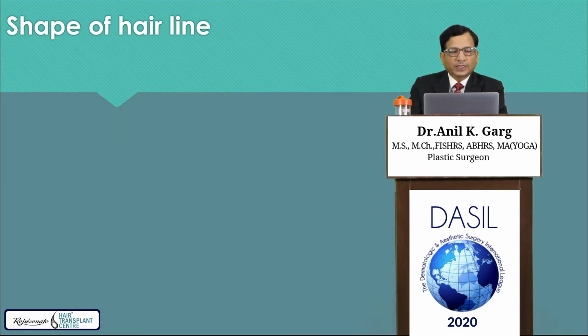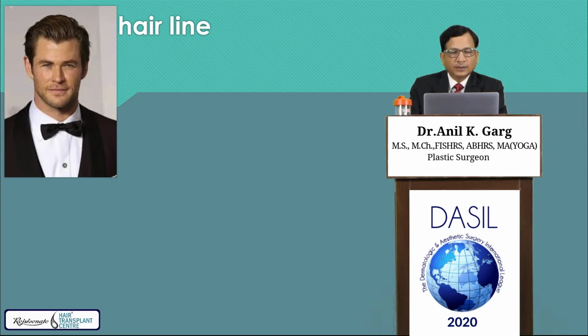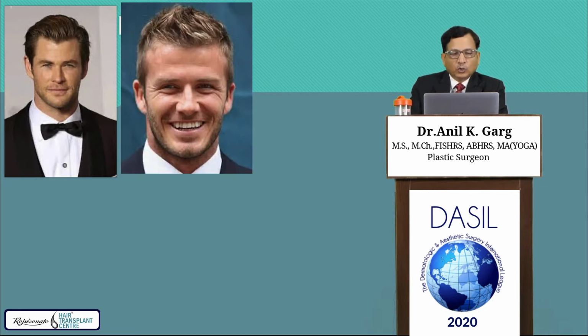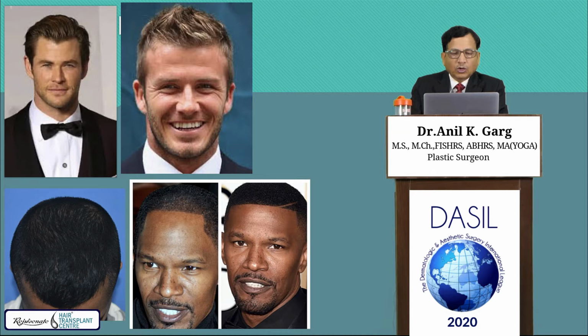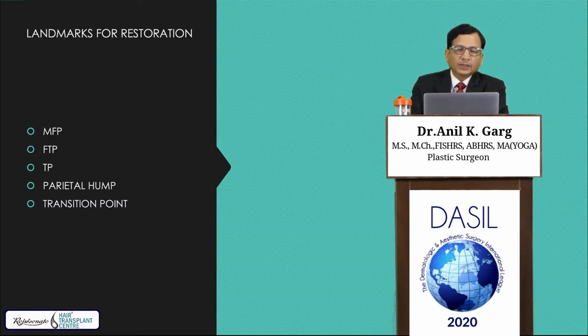The shape of the hairline may be triangular, oval, round, or square. For the Indian face, usually round to oval, depending upon the shape of the scalp. These are the important landmarks which a hair transplant surgeon should know and understand, and how to mark them: midfrontal point, frontotemporal point, TP temporal point, parietal hump, and the transition point.